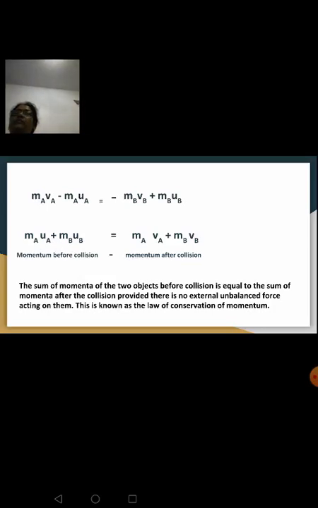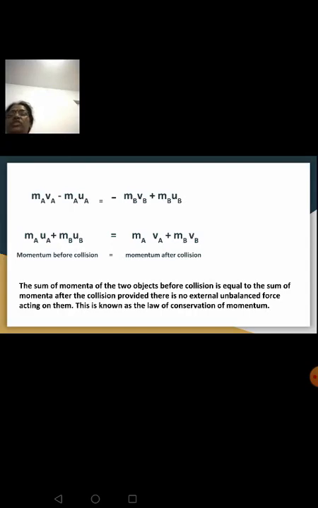Now when you bring the like terms together, that means momentum before collision and momentum after collision together, the equation becomes MAUA plus MBUB is equal to MAVA plus MBVB. It can be written the other way around also. You can keep MAVA and bring this minus MBVB to this side. It will become plus MBVB, and when minus MAUA goes to the other side, it will become plus MAUA. It remains the same.